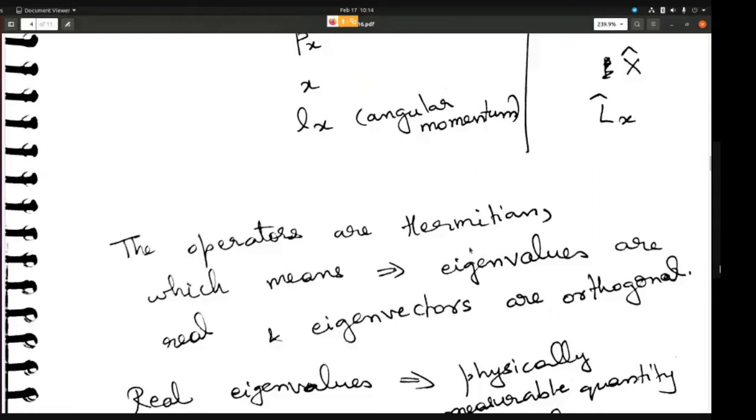So here I've already said the operators are Hermitian, which means the eigenvalues are going to be real and the eigenvectors are orthogonal, plus they form a complete basis. So I hope by now you know what a complete basis is.